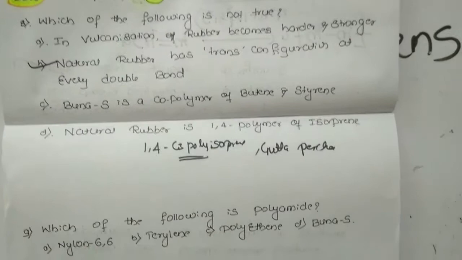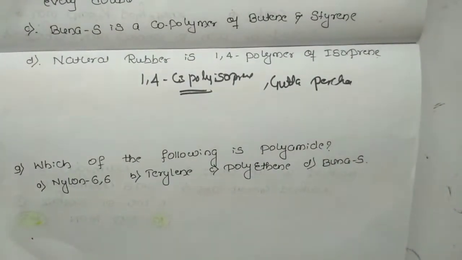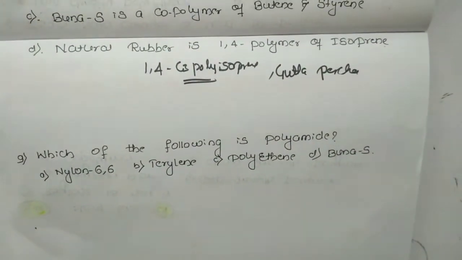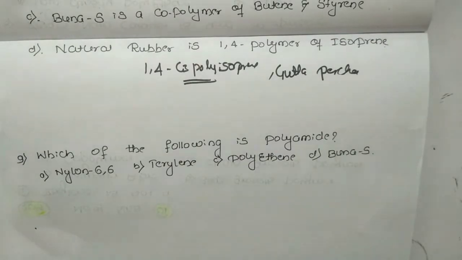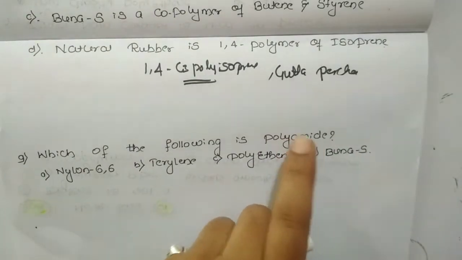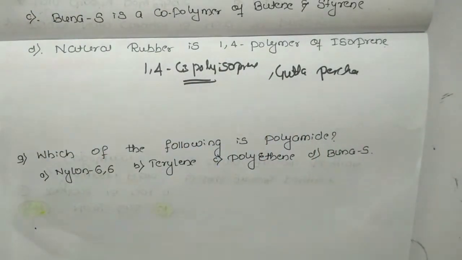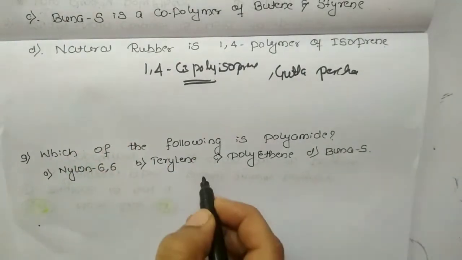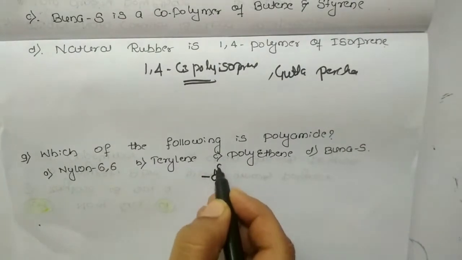The next question from 2016: which of the following is a polyamide? Repeatedly this question has appeared, and even in the last video we discussed a similar question. As I told, during condensation polymerization, when two different bifunctional monomers undergo polymerization, they result in the formation of amide bonds.